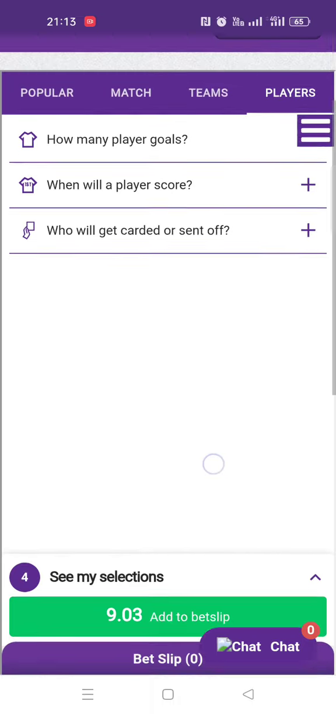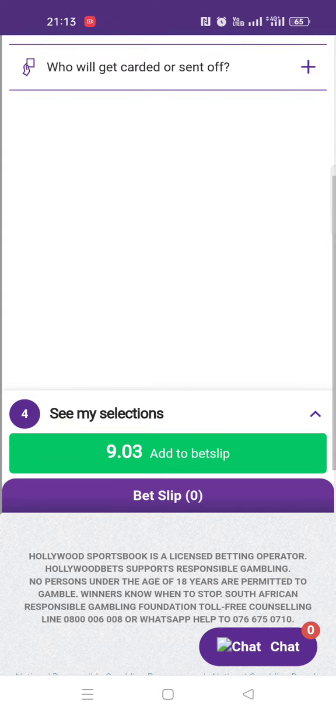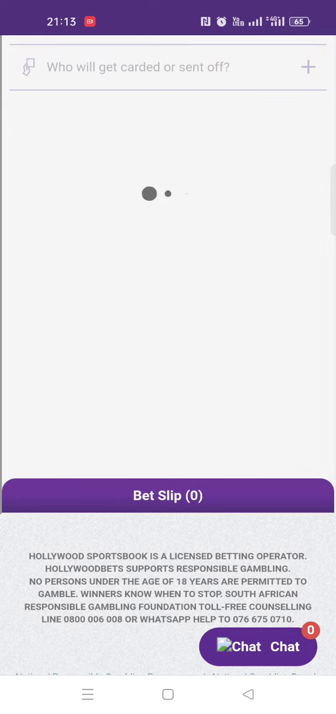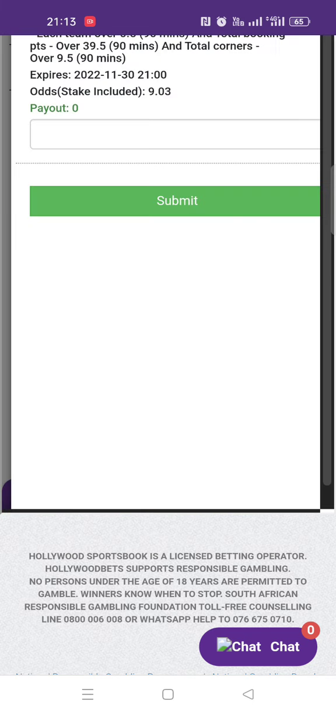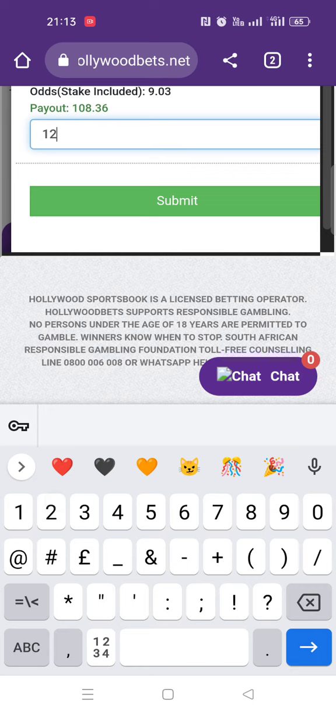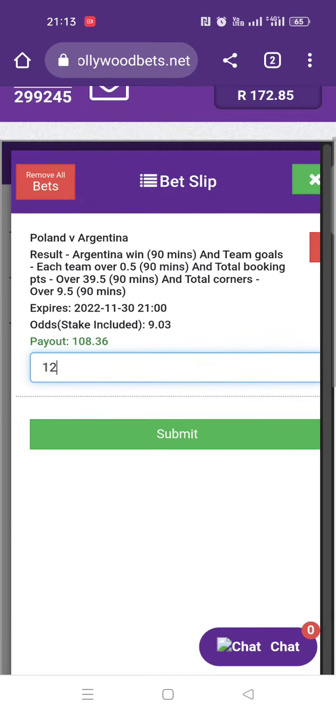And so, once you're done, all you do is come here and add to bet slip. Once you feel like your selections are good, you add to bet slip, and your bet slip is 0, all of a sudden now it's 1. Then all you do is come here and place your stake. You can even put the lousy 12 rand, because I'm just making an example. I'm not interested in this.